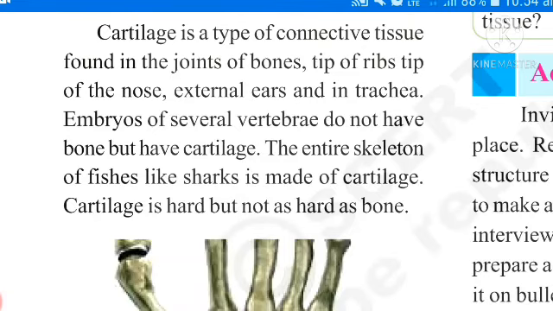Do you know, children, embryos of several vertebrates do not have bone but have cartilage. When we are at the embryonic stage in a mother's womb, all these vertebrae are made up of cartilage only.